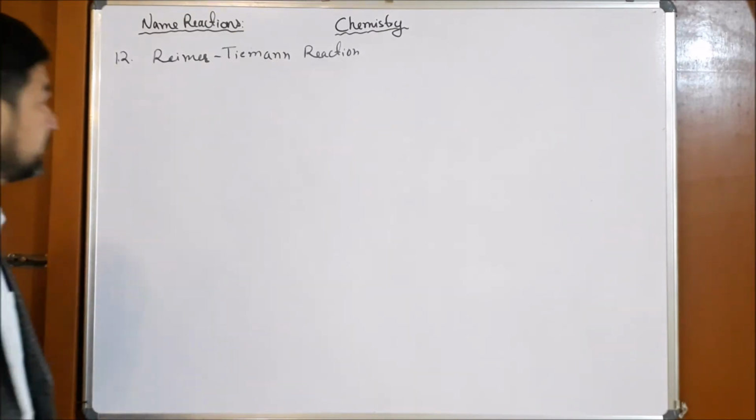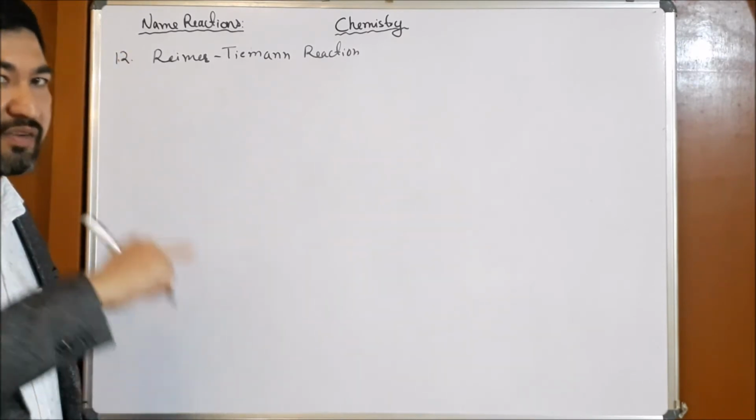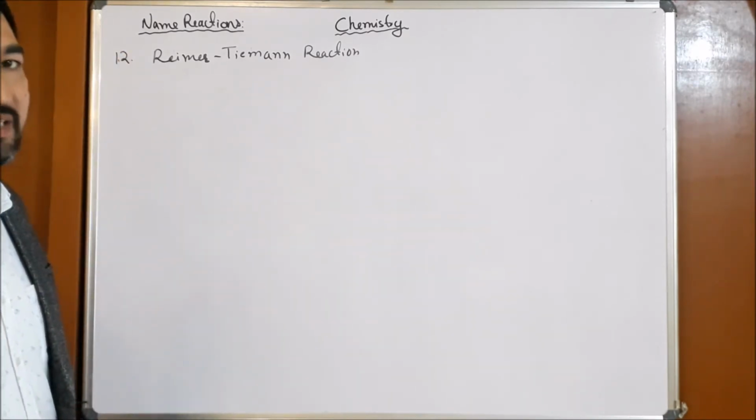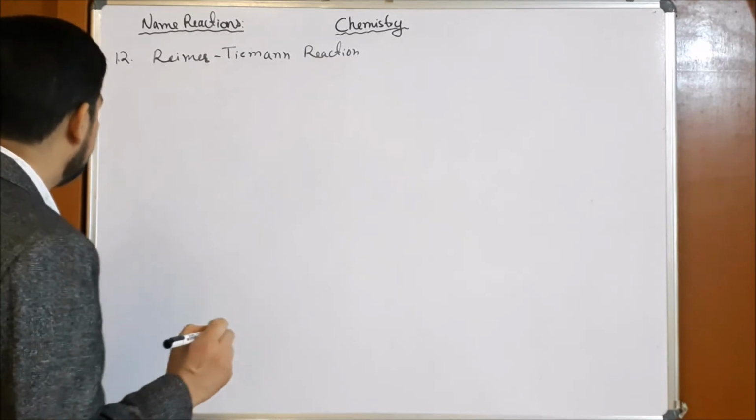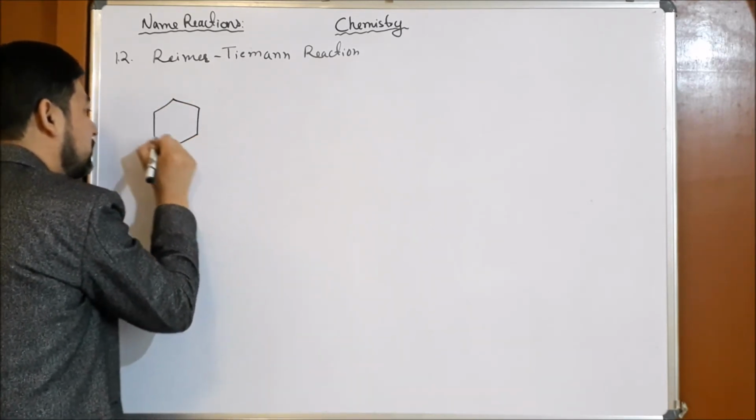The next reaction is the Reimer-Tiemann reaction, in which again the phenol is converted, this time into salicylaldehyde. So our starting material is phenol.